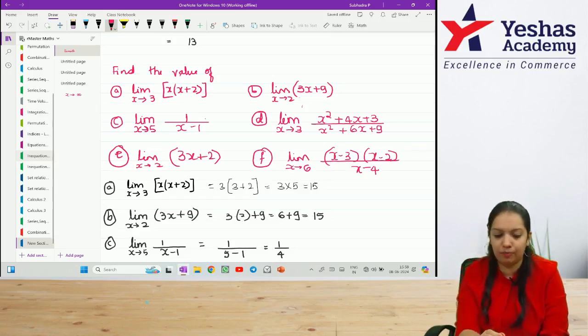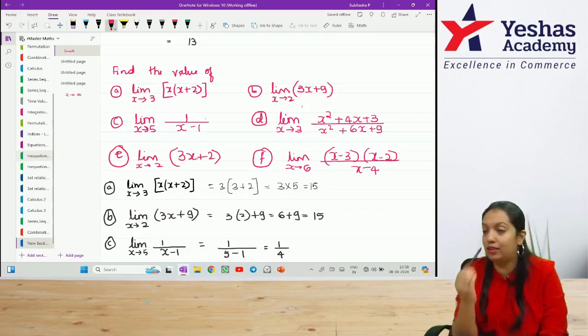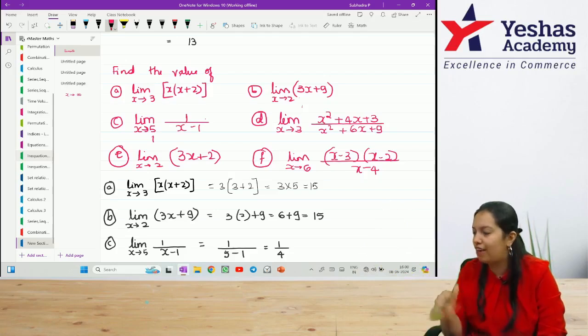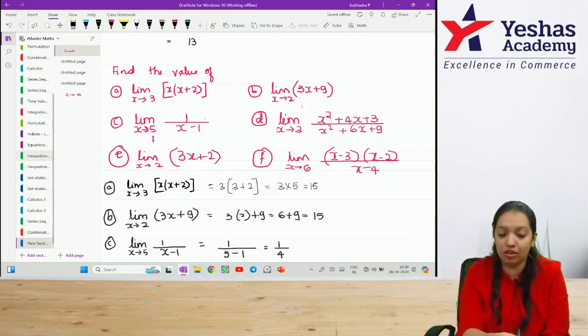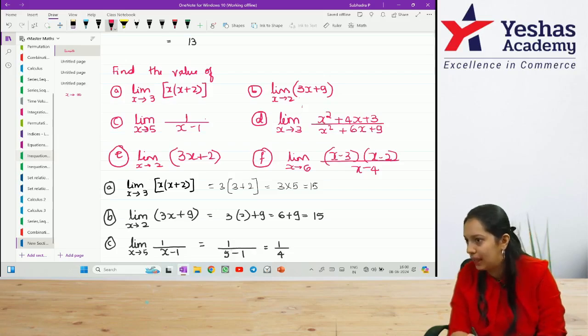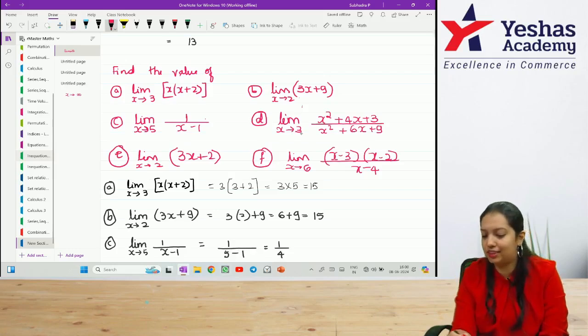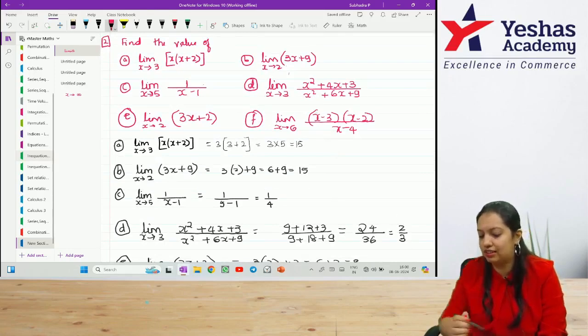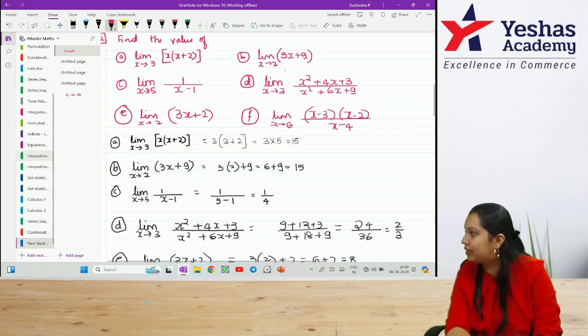Correct? Third one. Limit 1 by x minus 1. Remember, had this been x tends to 1, 1 minus 1 would be 0 in the denominator, then I would have to use some other technique, factorization method or something like that. But because it's not in this way, I'm getting the value 1 divided by 5 minus 1, 1 by 4. Done? Next, fourth one. Limit x tends to 3. In place of x, you have to put 3. So it becomes 3 square plus 4 into 3, 12 plus 3, divided by 3 square 9, 6 3s are 18 plus 9. So the final answer is 24 by 36 or 2 by 3.